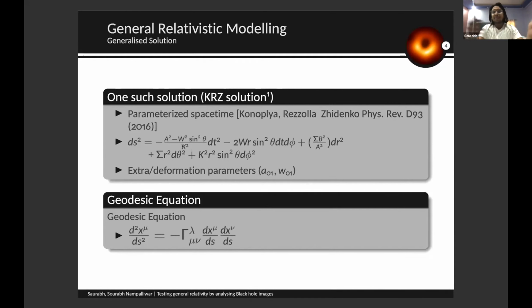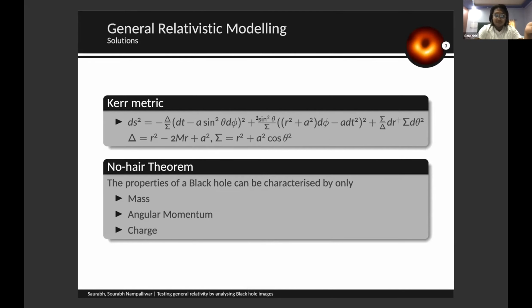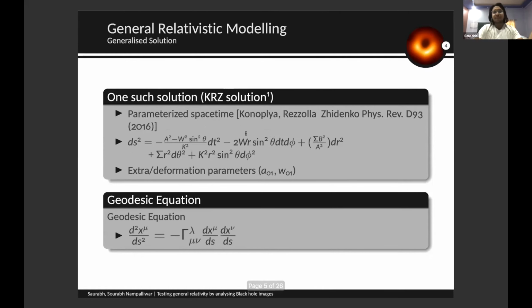And then there are some extra deformation parameters, such as A01, A02, A03, and so on, and similarly terms like W1 and W2 and so on. When these extra deformation parameters are set to 0, we recover the original solution, the Kerr metric. That's why we need a generalized solution when we are trying to test our theory with the observational data set.